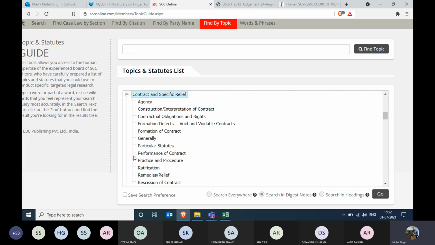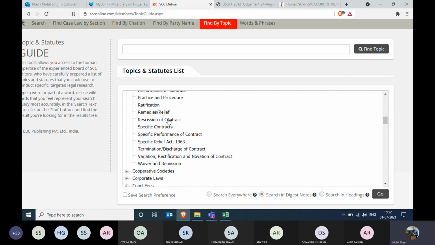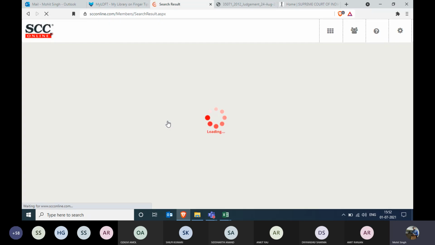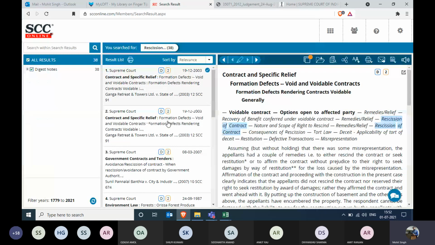Even if you forget any keyword for which you're trying to frame a query, you can come to this particular tile and get the idea that under contract law cases, there is a topic called formation defects, void and voidable contract. Also, there is rescission of contract. So for each and every topic on which you would like to research and you're not able to get the perfect keyword, find by topic is going to help you a lot.